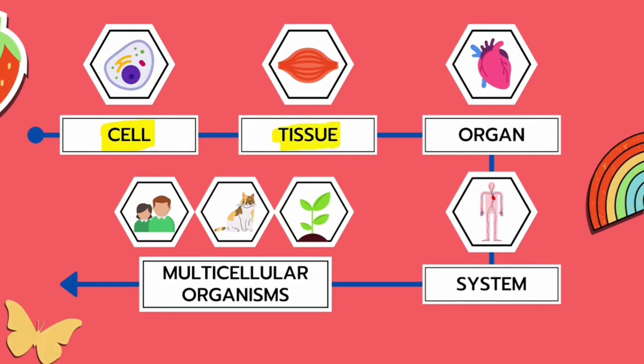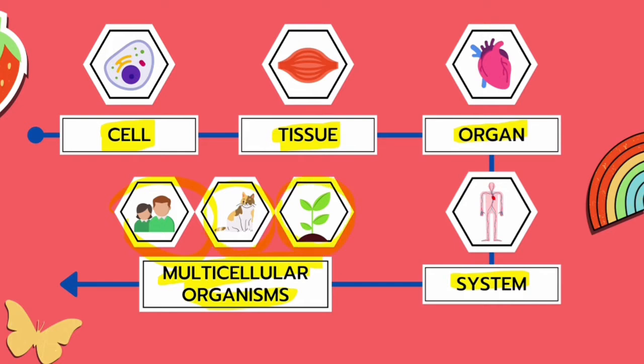These different types of tissues will then come together and form different types of organs, like the heart, the eyes, and lungs, and so on. These different types of organs will then come together and form a system. One organ may be involved in one or more different systems inside the body. The many systems inside the body will then combine all together and form multicellular organisms, such as humans, animals, and plants.